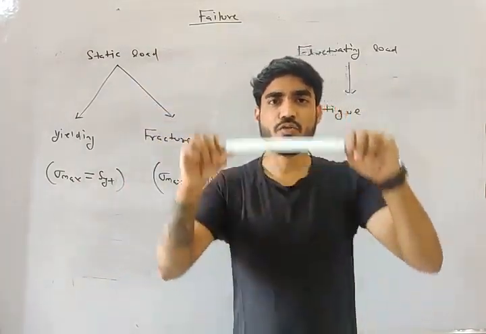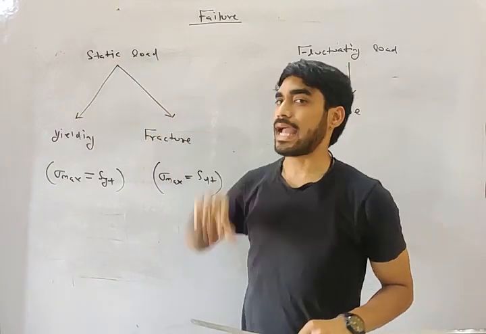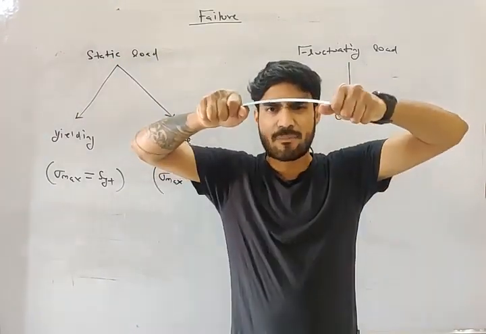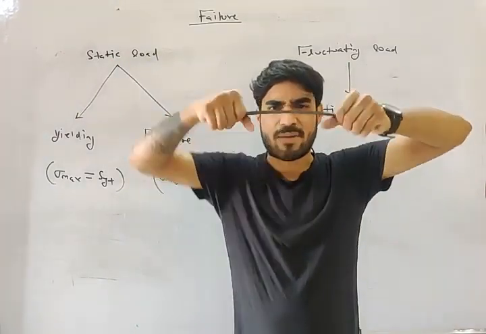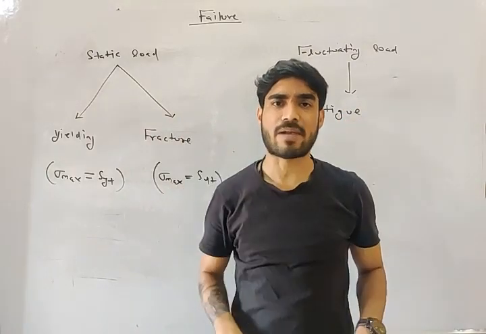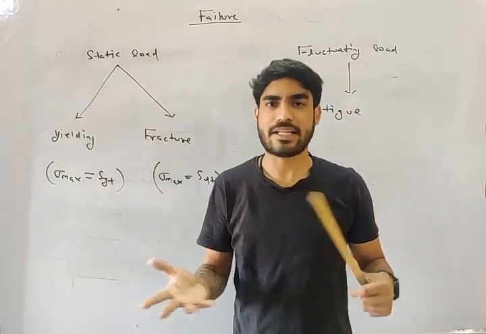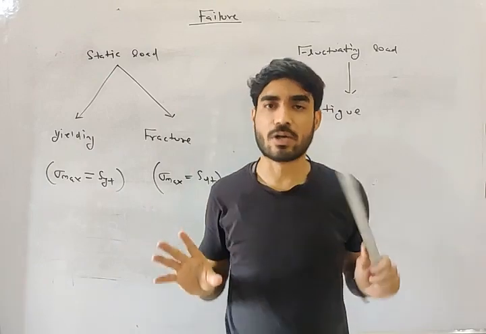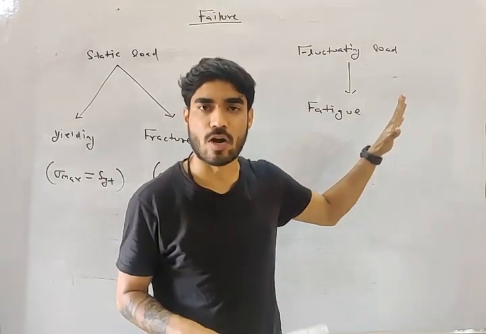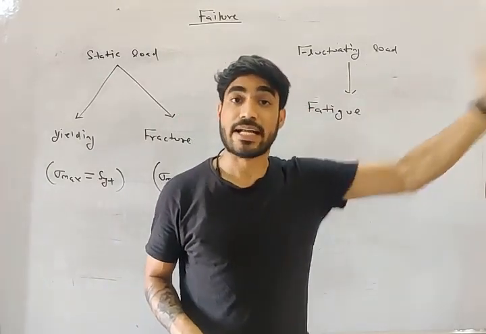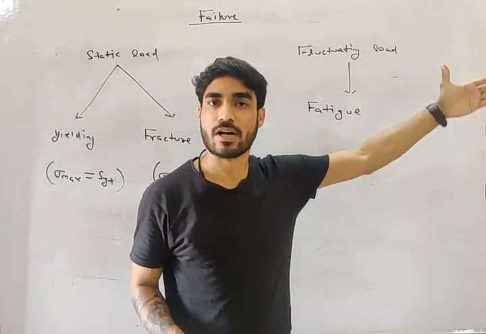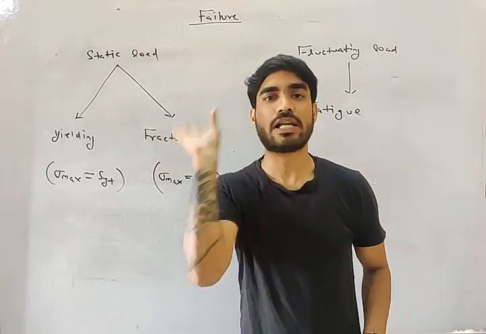And let's say you want to break this by applying static load. Applying a static load means I am applying load only once. Fluctuating load means you're applying load repeatedly. So this is load repeatedly and this is load only once.